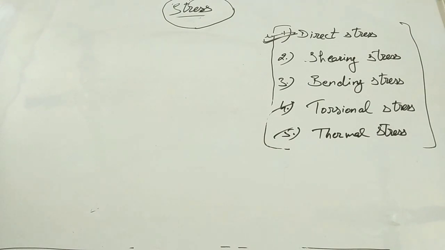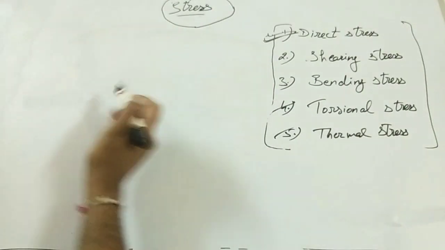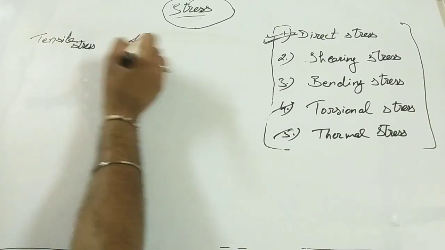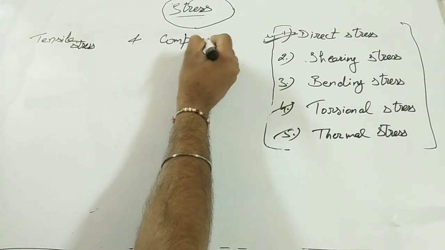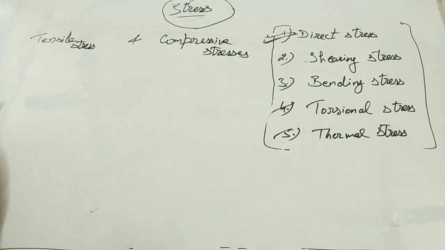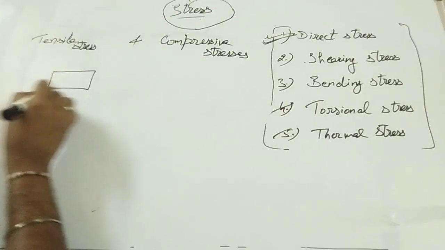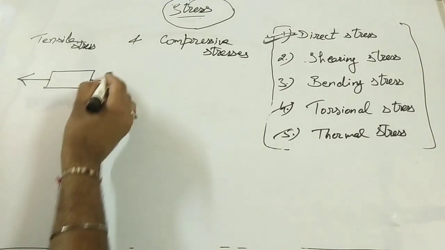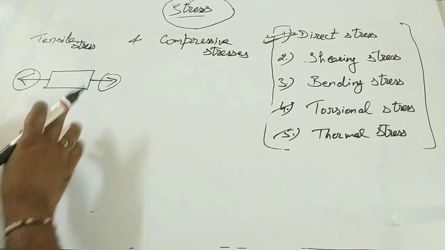Clear? So in short, we can say direct stresses are 2 types. First one, tensile stresses, and second one is compressive stresses. First, we'll discuss tensile stresses. When 2 equal and opposite pulls are applied to a member, the stresses induced in the member are known as tensile stresses. Clear, guys? Because of this pull, whatever stresses there will be inside the body are known as tensile stresses.